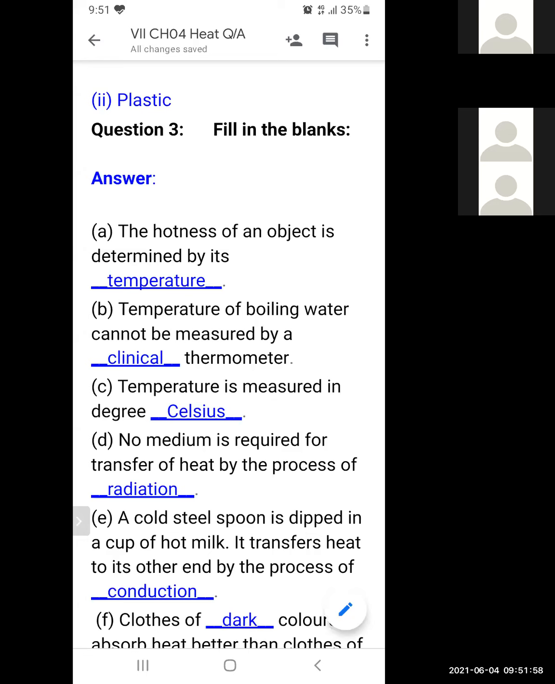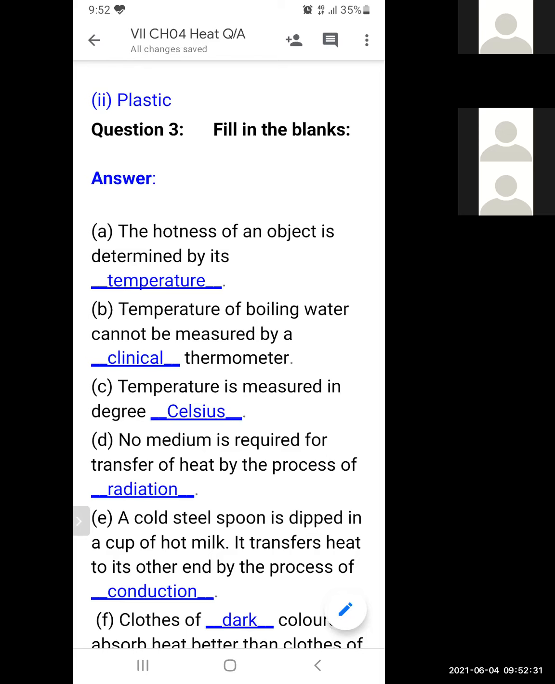Temperature is measured in degrees Celsius. The question can be asked, temperature is measured in degree dash. Option A, Celsius. Option B, meter. Option C, liter. Option D, kilometer. So you will pick the correct option, and the option is Celsius. So learn that every question can be asked in the form of MCQ.